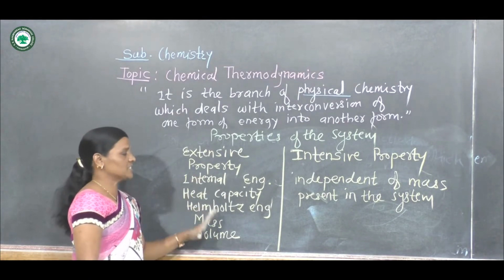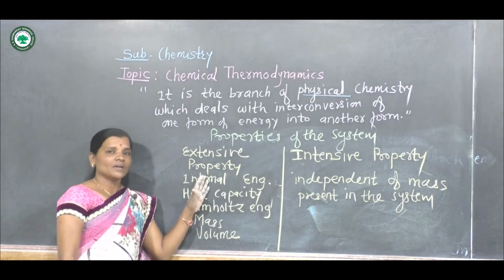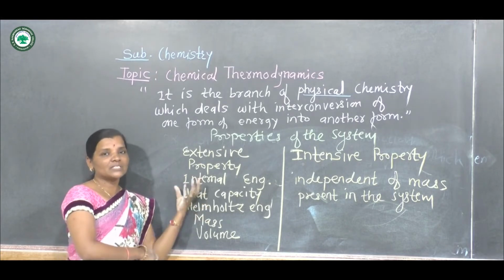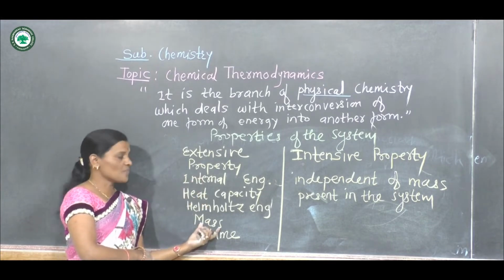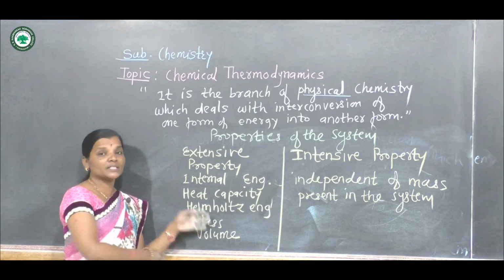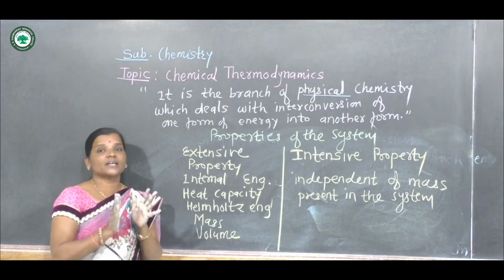Now these are the extensive properties, and delta is written before these properties except mass. So these are the extensive properties. This depends upon the mass present in the system.